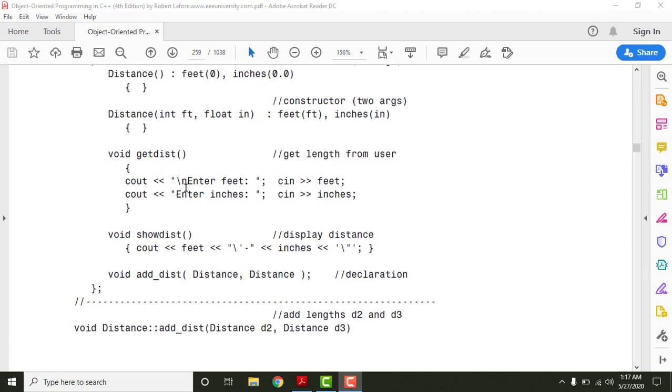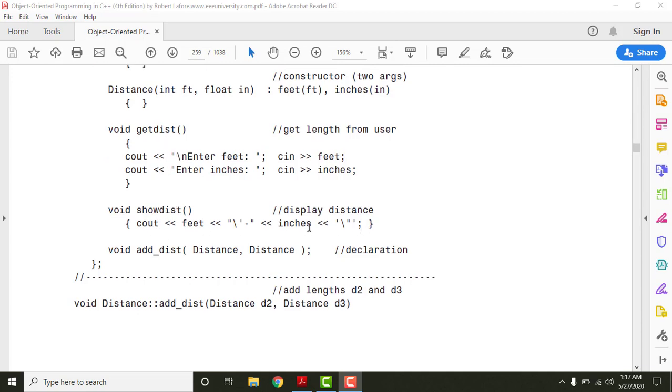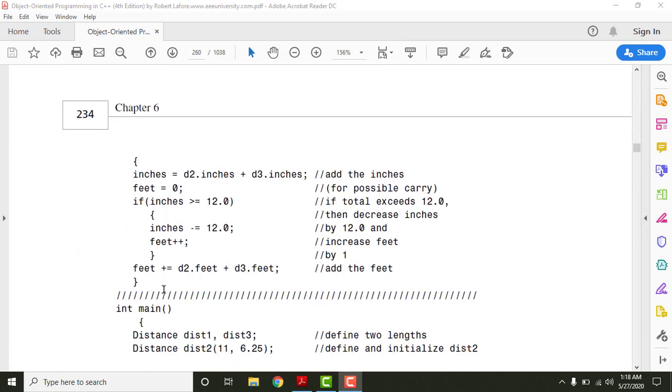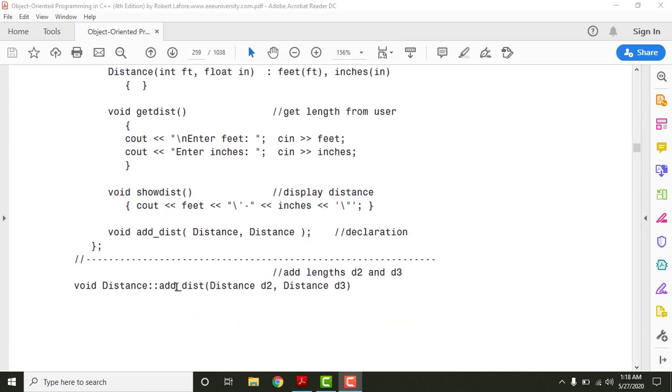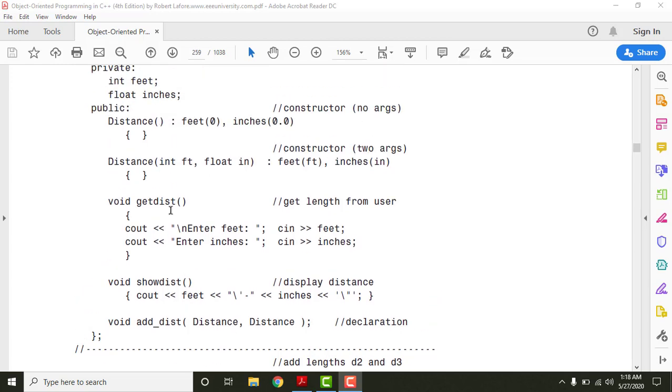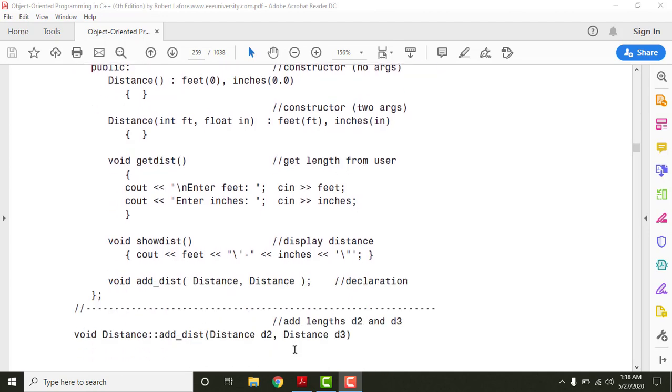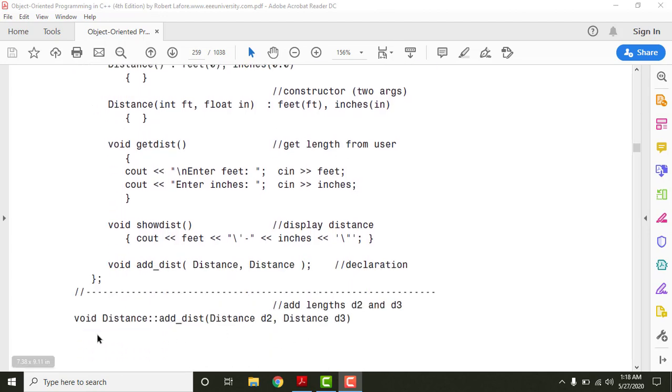All of these functions have their function definition within the class. This function only has a declaration. The function definition of this function is present outside of the class. Right here, this function is add distance, and it has these two arguments, D2 and D3, which are the variables, and Distance is the name of the class, so it is used like a user defined data type here. This function will return a value which is void in nature.